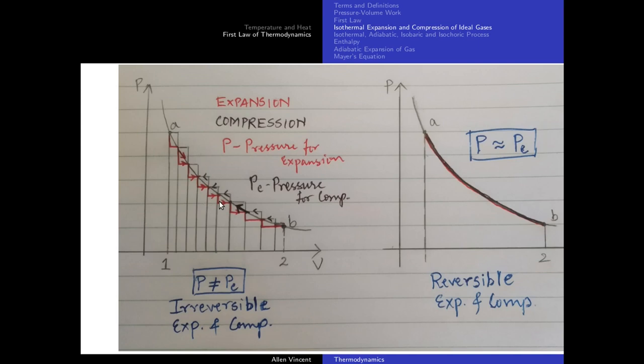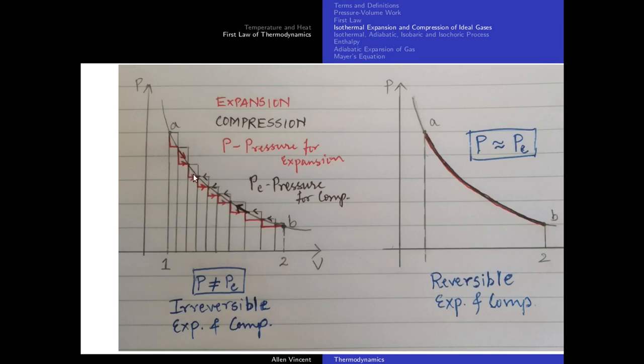Now this is for irreversible cases. What if I want to establish a reversible compression or expansion? For that, external pressure and internal pressure should almost be the same. That means this red line which you see should be along this curve. This pencil line should be along this curve. Now let's take one by one. If I am doing reversible compression, this pencil line should coincide with this curve.